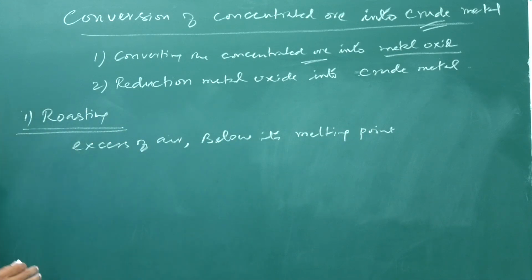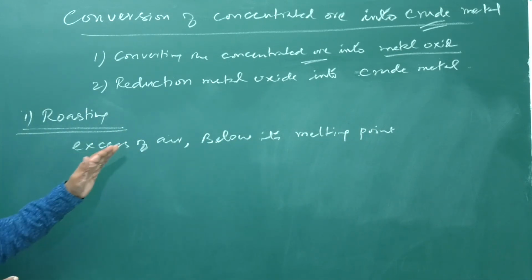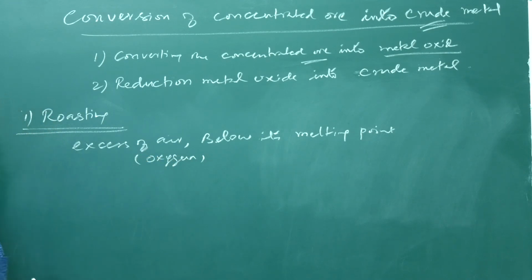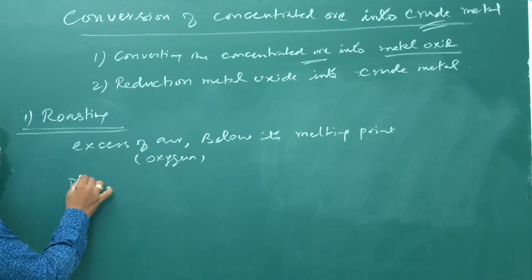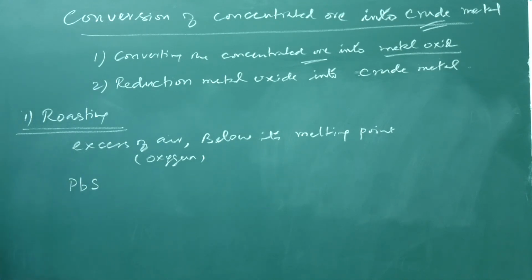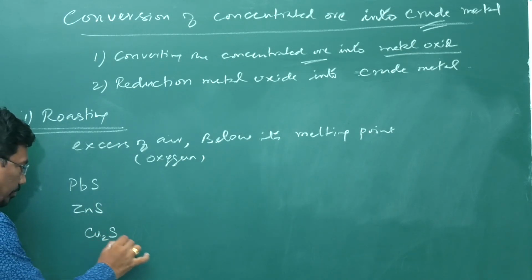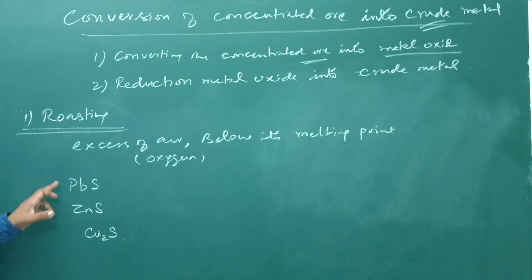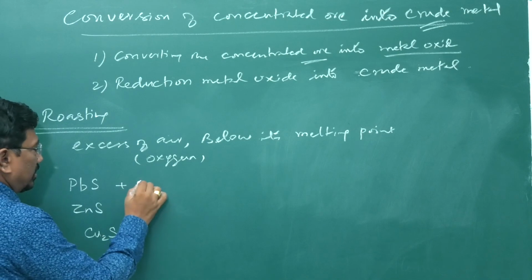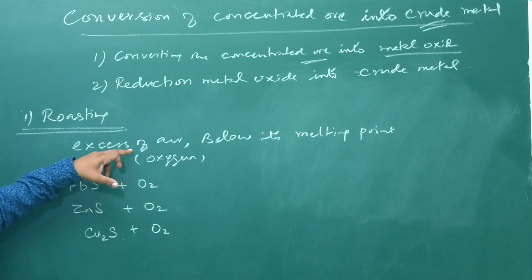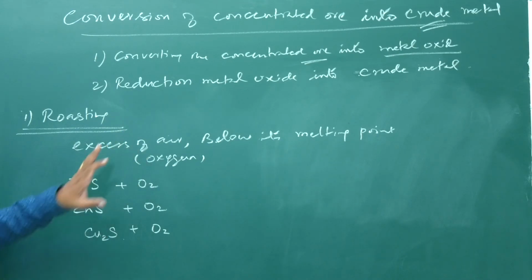That is the main point here, with free supply of air. Excess of air means free supply of air or oxygen, whatever it may be. Both air and oxygen, same. What is happening? The sulfide ores, especially lead sulfide, galena, zinc blende, Cu2S, the copper glance. These sulfides are oxidized into corresponding oxides because we are sending in free supply of air, excess air.